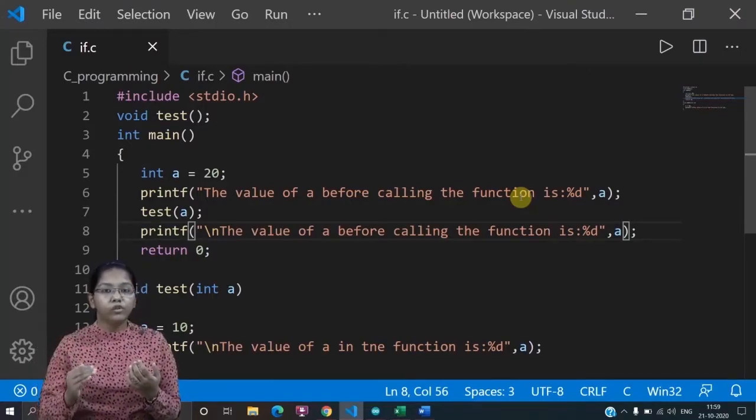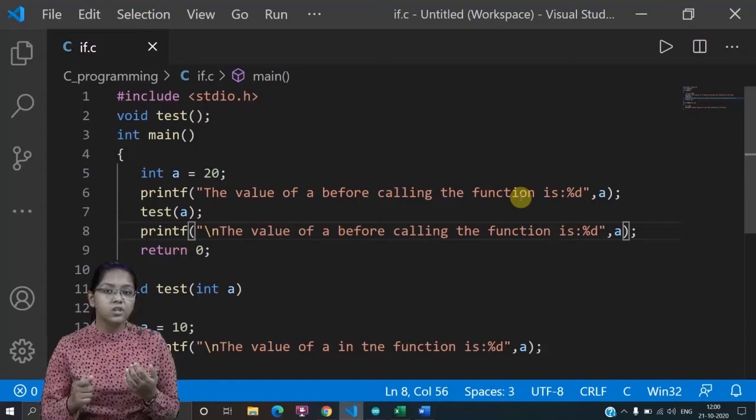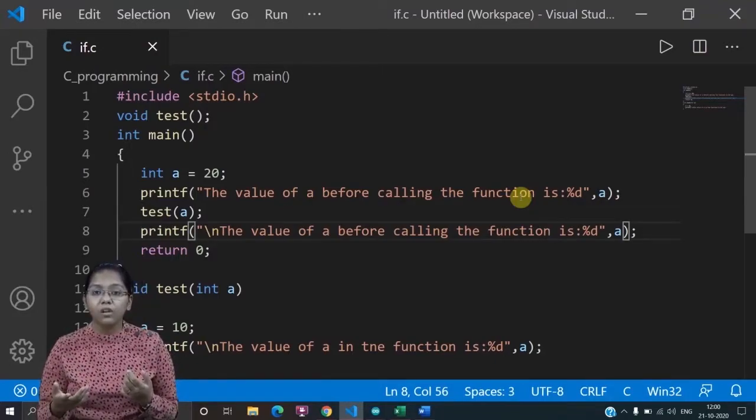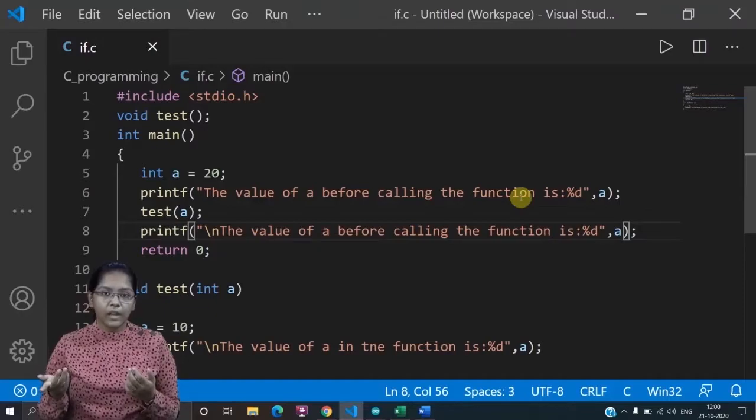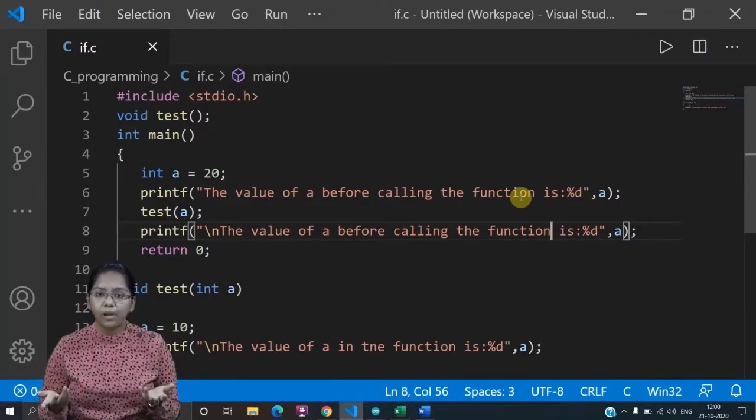Now it will move to the test function. But in the test function, the value of a is equal to 10. So the value of a in the function is what? 10, right? In the function, the value is 10. This was also obvious.